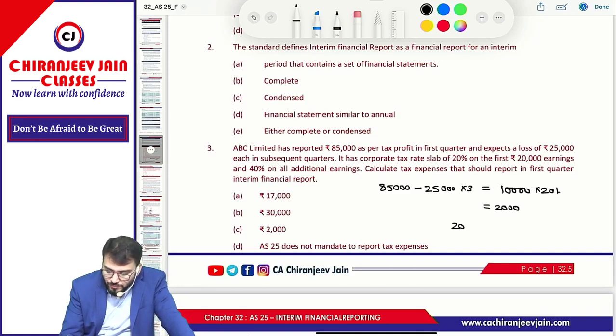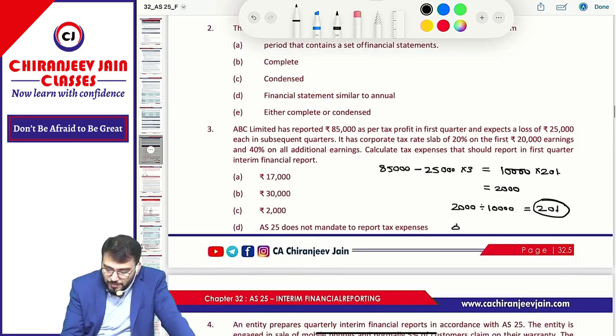So 2,000 divided by what? What is the total accounting income? Correct now. So it is 20% only. 2,000 divided by 10,000 only. Accounting income is 10,000. The rate of tax is 20%.